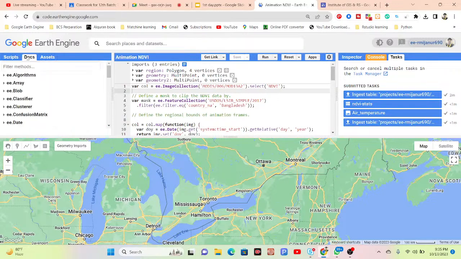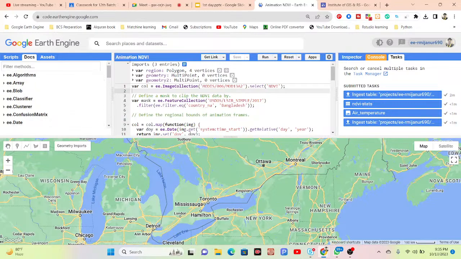Then the docs tab. The docs tab provides you all the documentation in Google Earth Engine. All of that documentation you can easily access under the docs tab. Here you can see there are a lot of functions. Basically these are called server functions, and under the docs tab we can get all of the server functions. Why they are called server functions, I will discuss later.